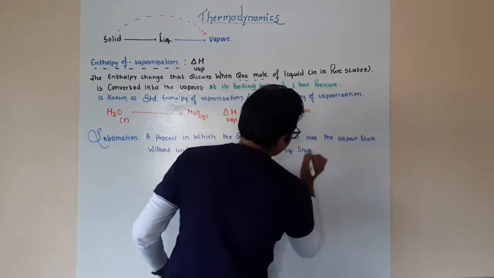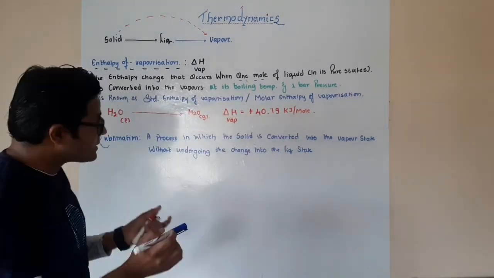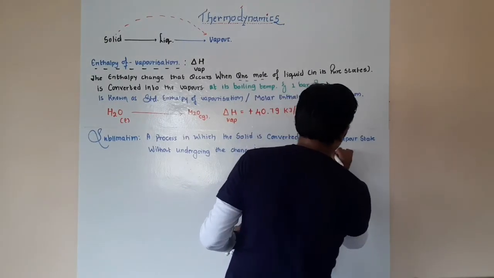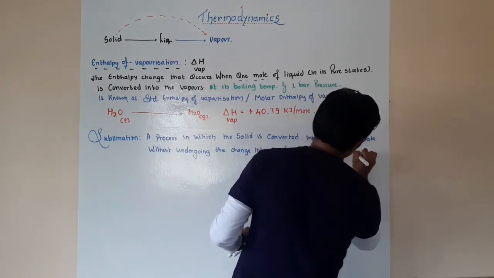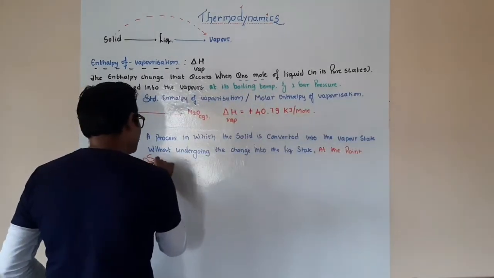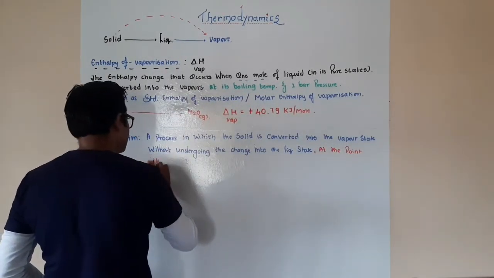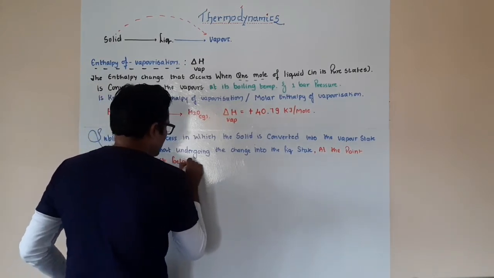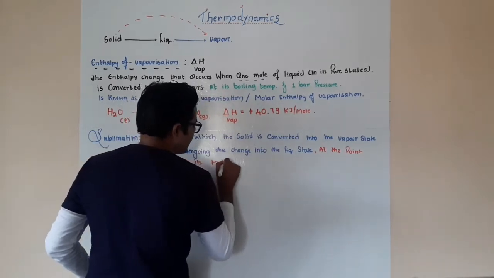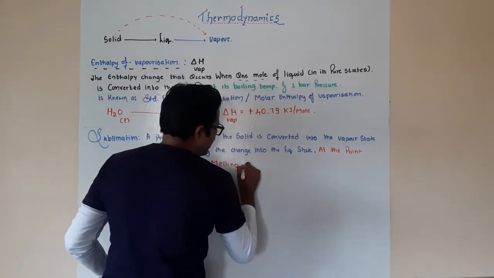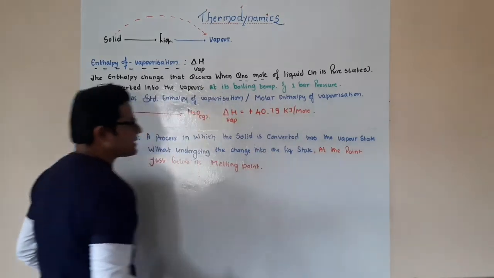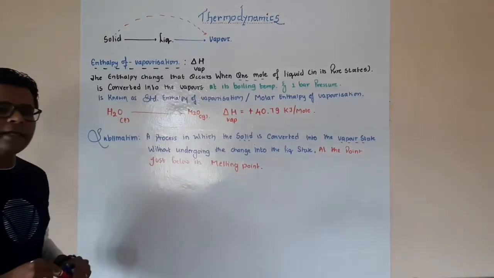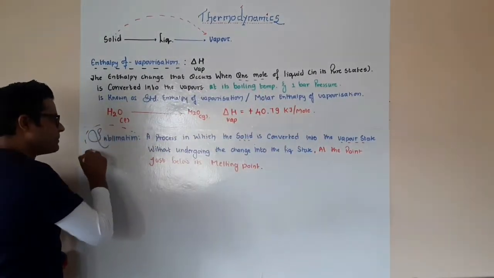Correct. But at what point is this happening? At what point is this entire scenario occurring? At the point just below its melting point. Okay. Now, just below the melting point, when this entire scenario is occurring, the solid is getting converted into the vapor state. That particular process we call the process of sublimation.